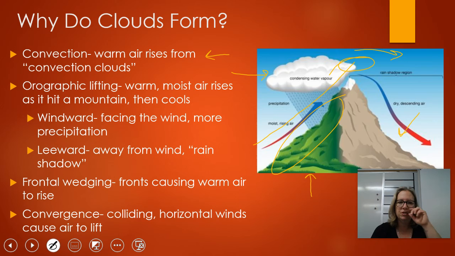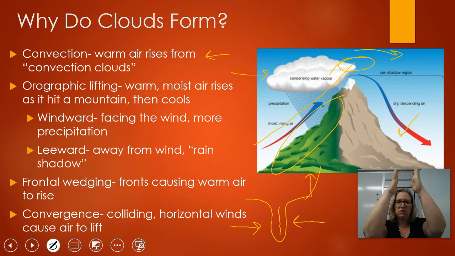And then finally, convergence. Convergence is something when wind coming from opposing directions, horizontal wind, crashes into itself. This happens in areas that might be surrounded by water. So if you think of the state of Florida, off on the edge of the continent, we've got wind coming in this side, we've got wind coming in this side, and it's going to crash into itself on Florida right there. When that wind crashes, it actually causes air to lift above it.